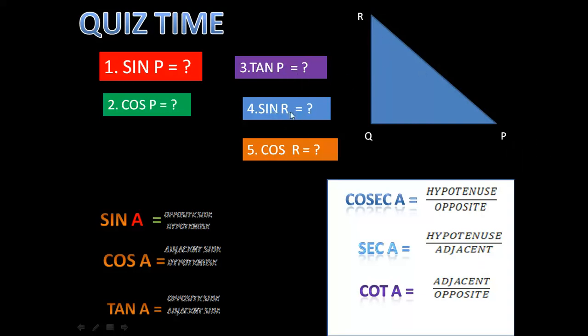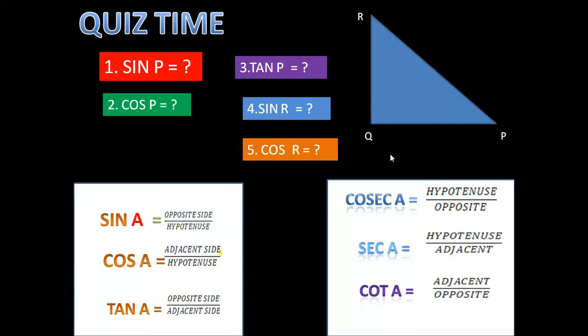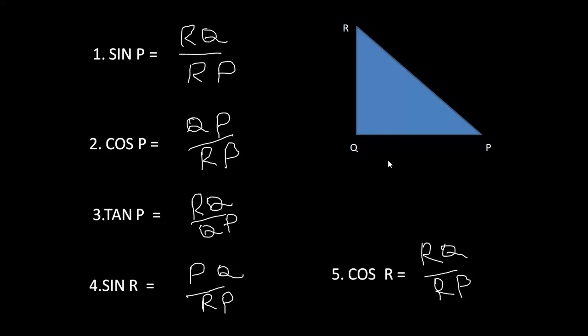And here, just look, sine R means from the position R. Here the places will be changed. This is the opposite side and this is the adjacent side. From that you observe whether it is PQ by PR, whatever it is, please answer it, and in the next slide you will get the answers. So for this one, please pause here and write the quiz. After doing this, please pause it, and next are the answers.